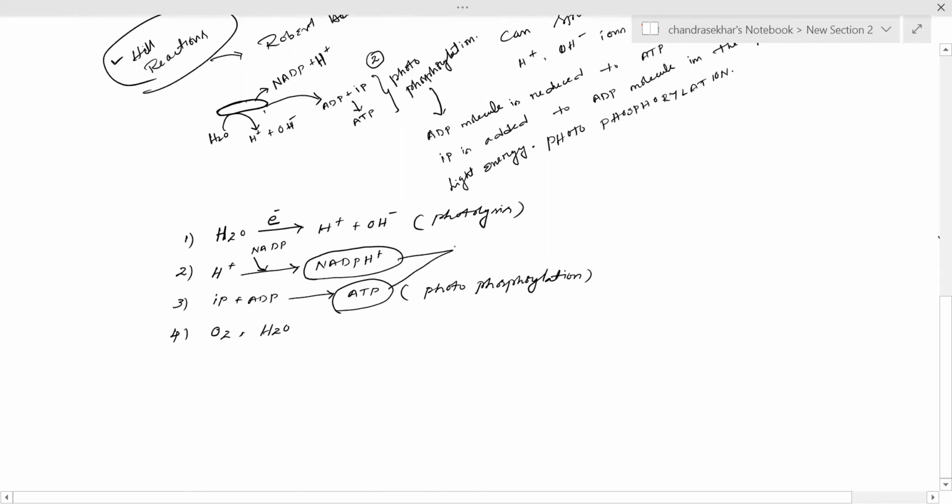These two are called assimilatory powers, meaning the energy released during the light reactions plays a crucial role in dark reactions. So this is about the light reactions. Okay, thank you.